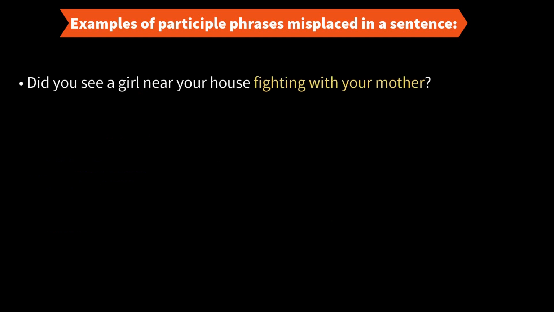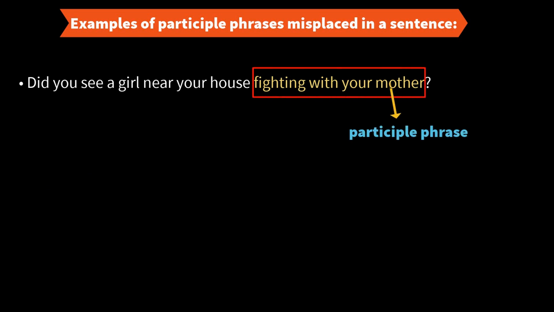Did you see a girl near your house fighting with your mother? So fighting with your mother is the participle phrase starting with the present participle fighting. What is it modifying? It's coming right after the noun house. Now, house cannot be fighting with your mother, right? Your house cannot be fighting with your mother. A person can fight, right? So this participle phrase fighting with your mother is actually modifying the noun girl.